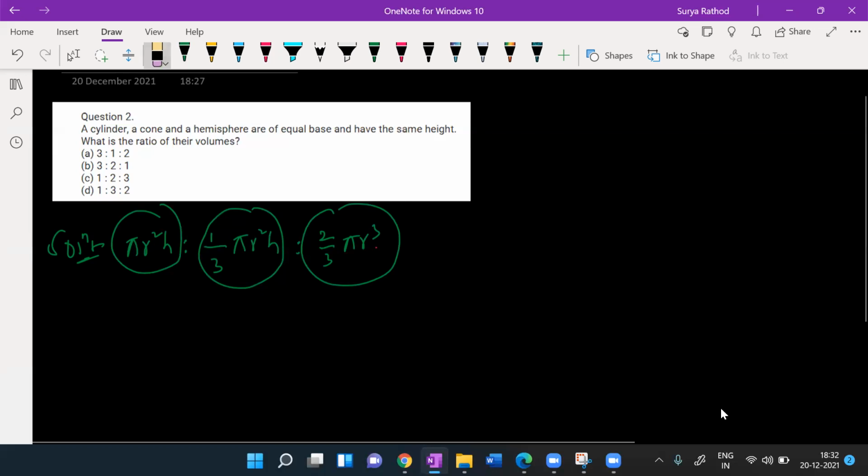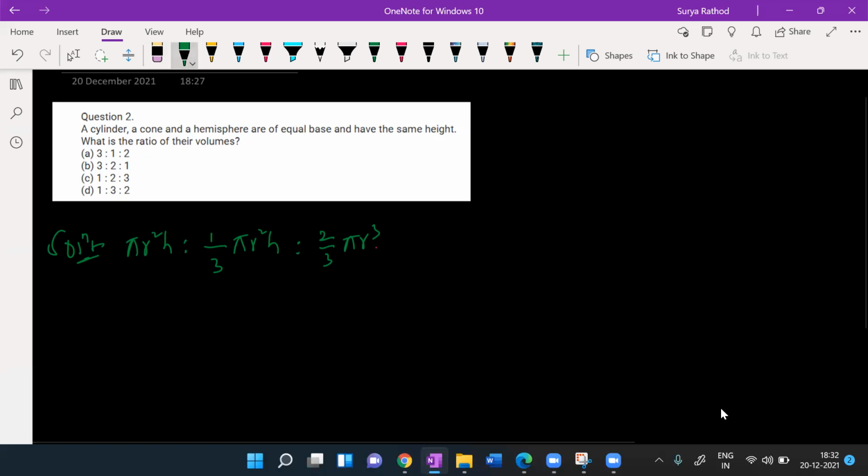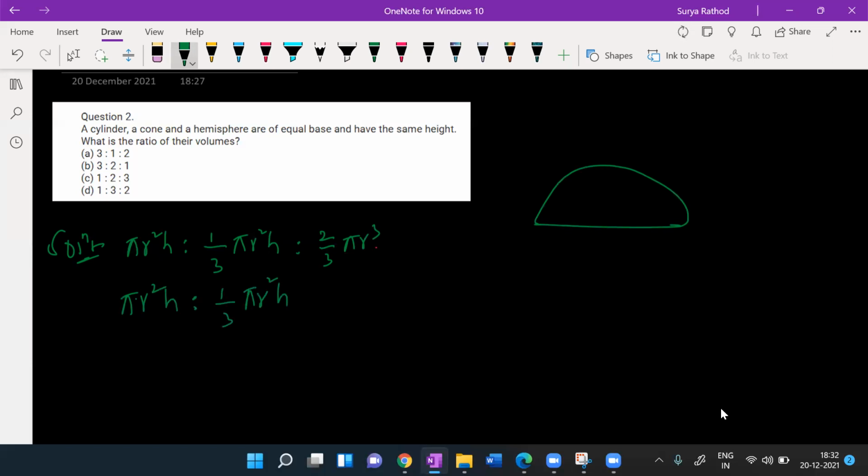What are the volume ratios? Or else we'll do one thing. Now how can I write everything in terms of h? What would be the height of the hemisphere? The radius, sir. Yes, the radius would be the height, right? Isn't it? Yes, sir. So can I take now pi r square h, 1 by 3 pi r square h, 2 by 3 pi h cube?